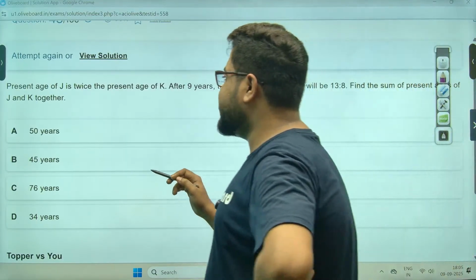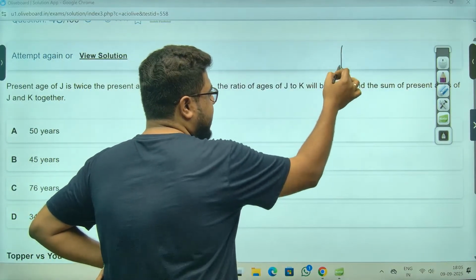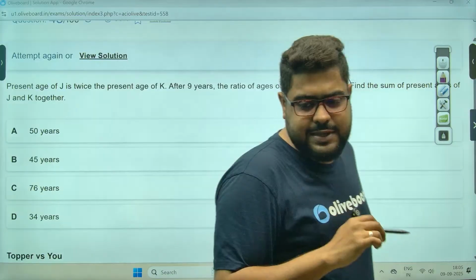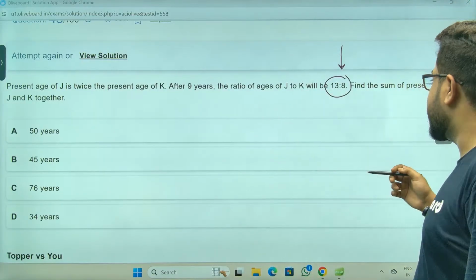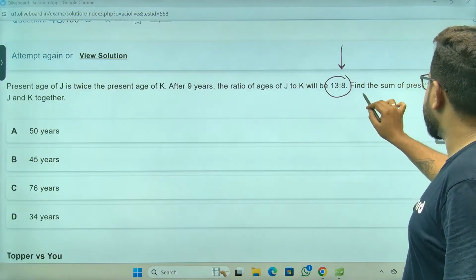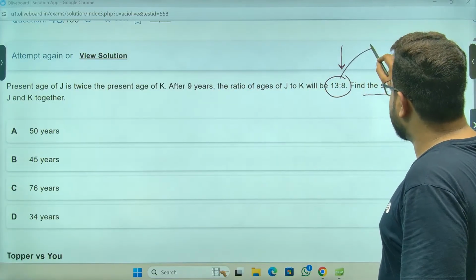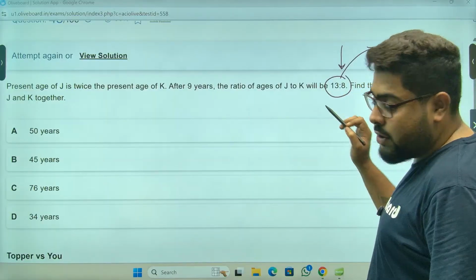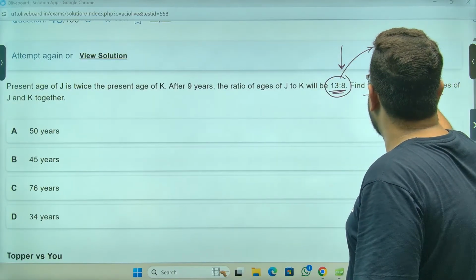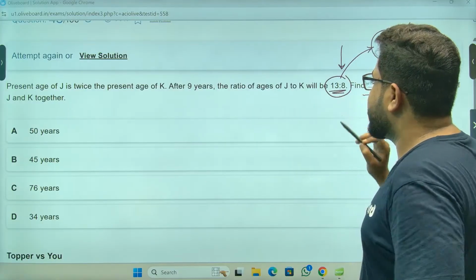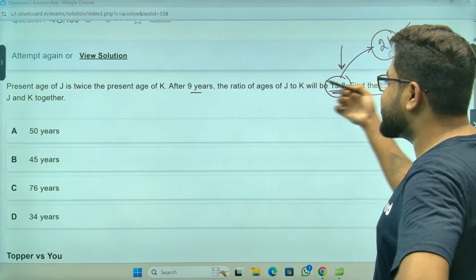Now, percentage of J is this. Sir, ratio, if you see, try to use the shortcut. I told you in age questions, that's the best approach always. If that doesn't work, then we'll see anything else. Acha, what they are asking, find the sum of percentages of J and K. So the sum has to be a multiple of what? 13 plus 8, that is 21. But again, after 9 years, this is the ratio. But they are asking percentage.